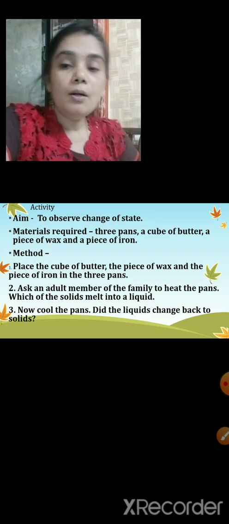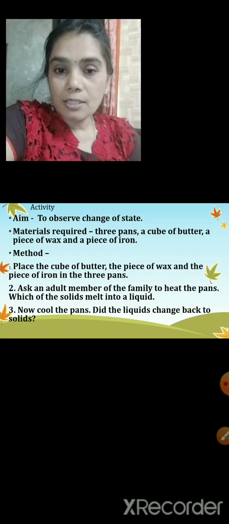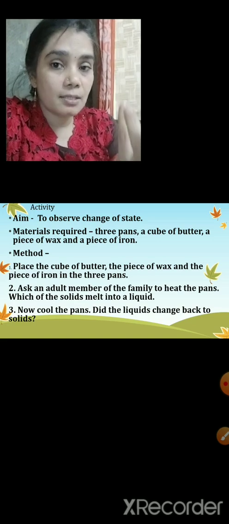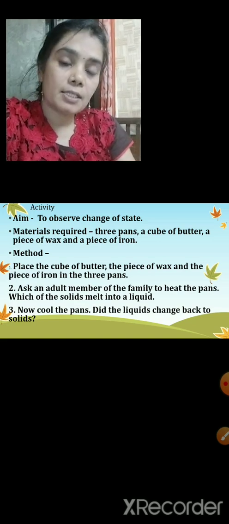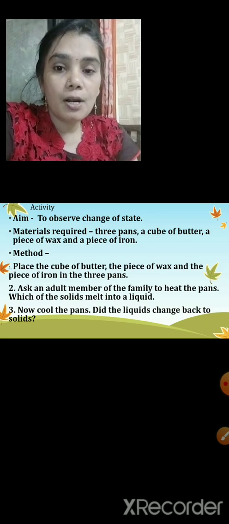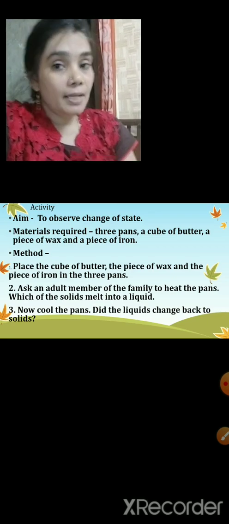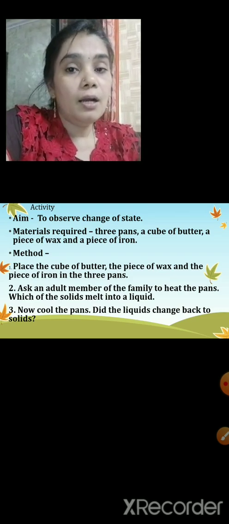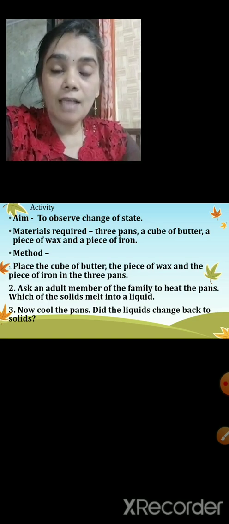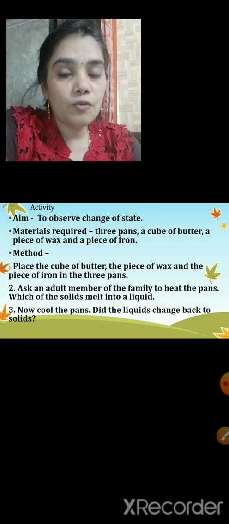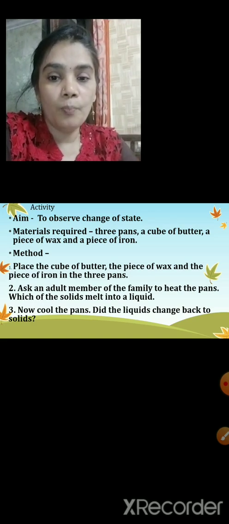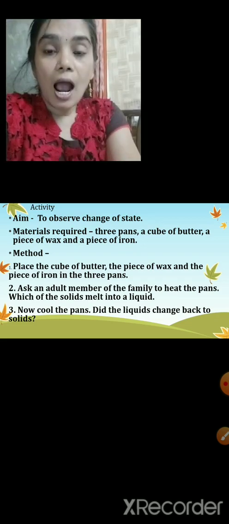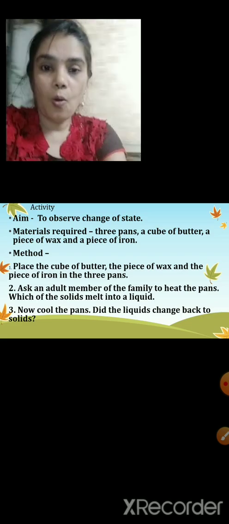And in the case of wax also. So do you know what is wax? So when we burn the candle, what is the candle made of? Candle is made of wax. So I'm going to show you with the butter and the wax. And sorry children, we are going to see a piece of iron. But this activity with taking the piece of iron we cannot do at home. It is done in a factories, in a big furnace, because iron cannot be heated at home.